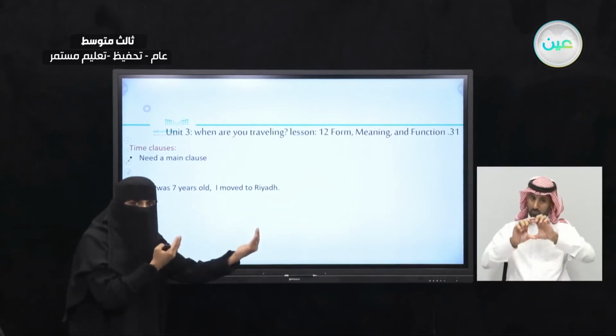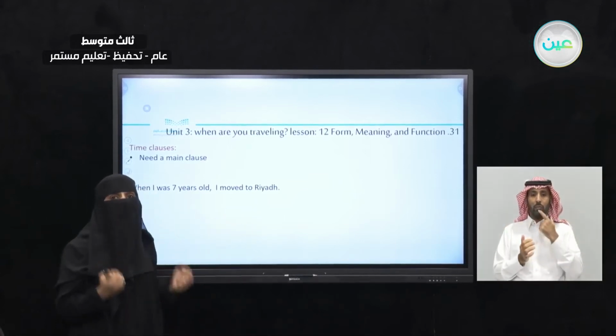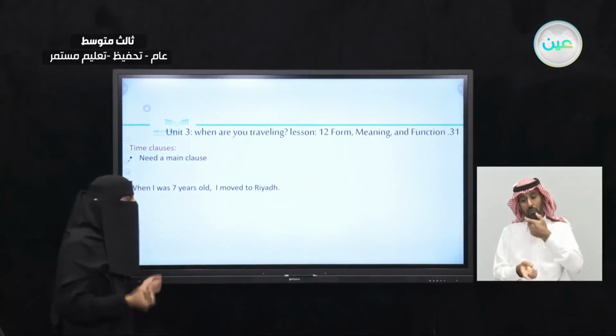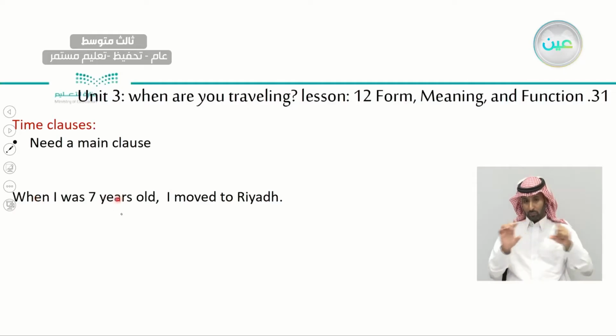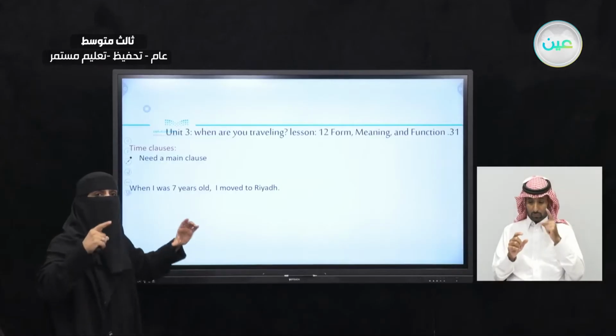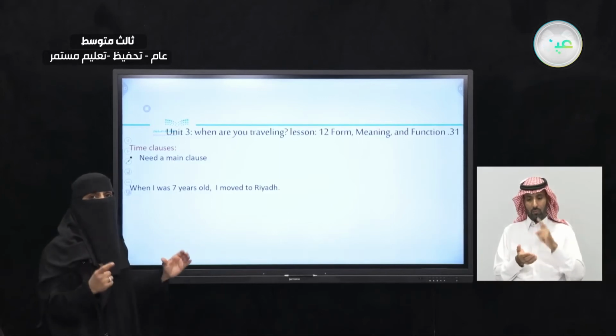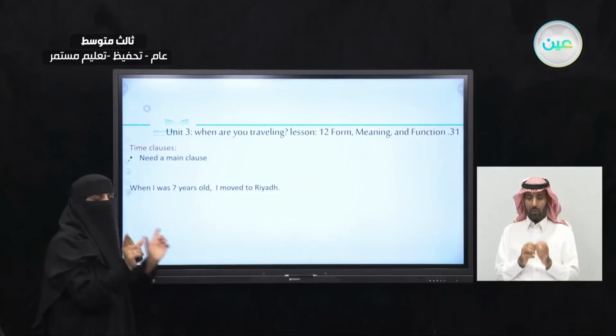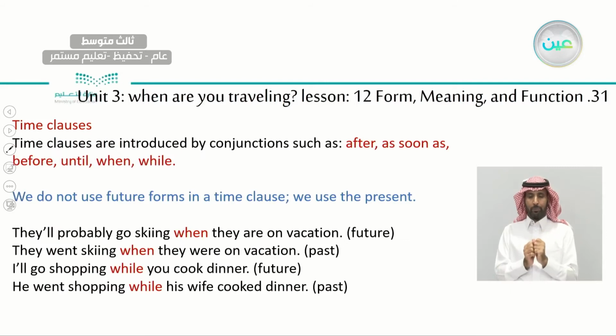The completion, we call it a main clause, okay? So this is the time clause and this is the main clause. Here we have subject, verb, and here we have subject, verb, okay? It delivers a message. It's a complete thought, a complete sentence, with 2 clauses within, okay?